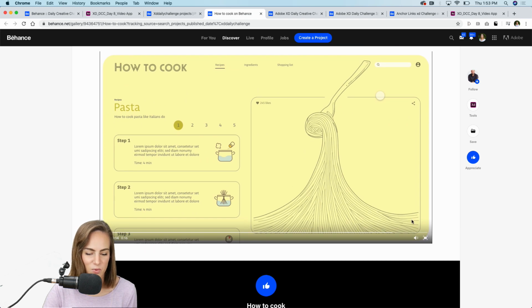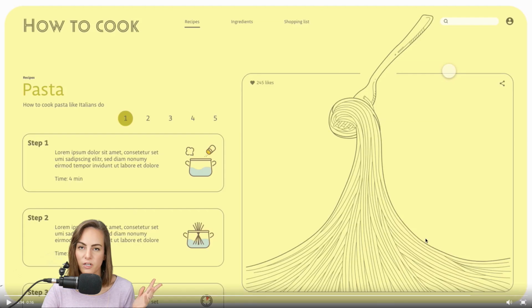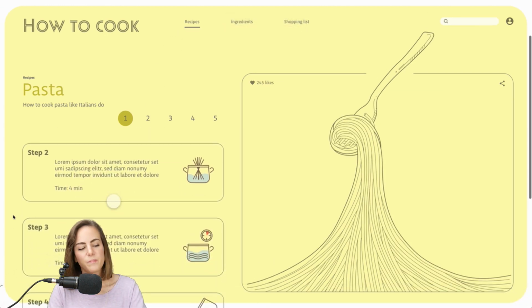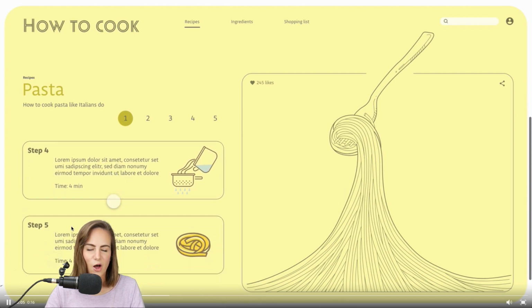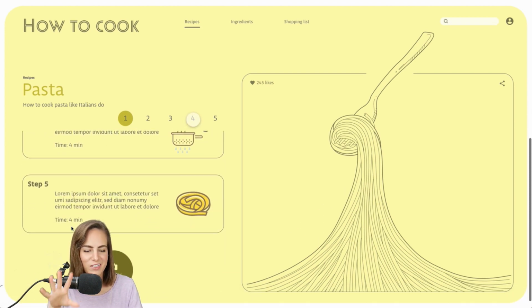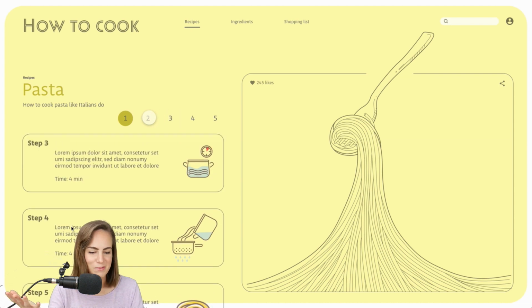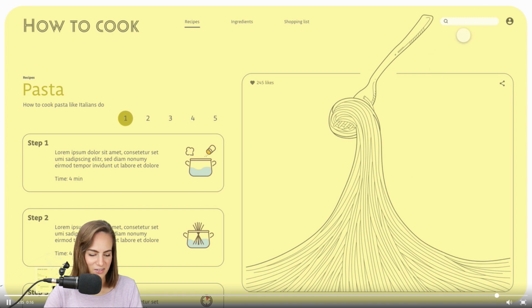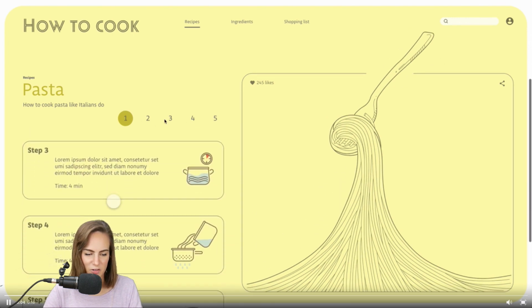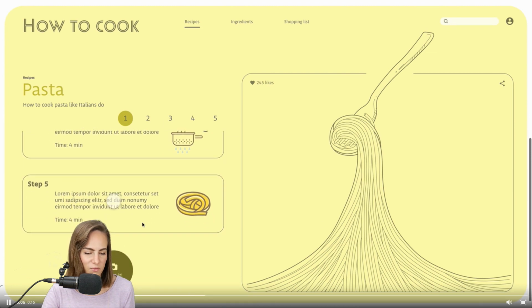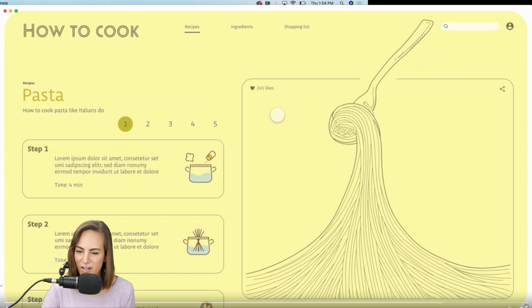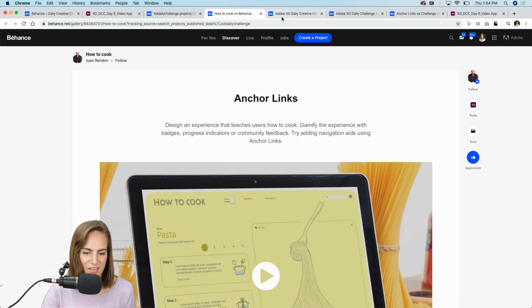All right, so this one was the one from yesterday, and we were working on anchor links. So let's go back to the beginning. All right, so we can scroll down. Also, I got a lot of great ideas from you guys of things to do during the quarantine. So cooking pasta, for instance, that's one thing I can do. Ooh, nice little animation there. I think I missed the anchor links part. All right, so we're scrolling down. We've got 5 different steps. Nice. Go up to 3, 4, 2. Your anchor links are working great. Looks awesome. Let's see another one.